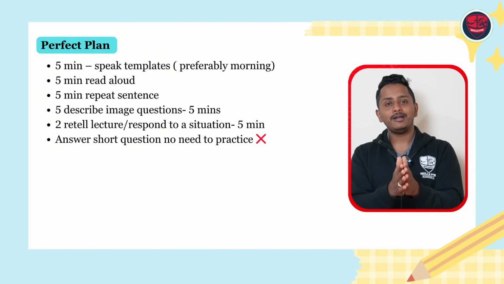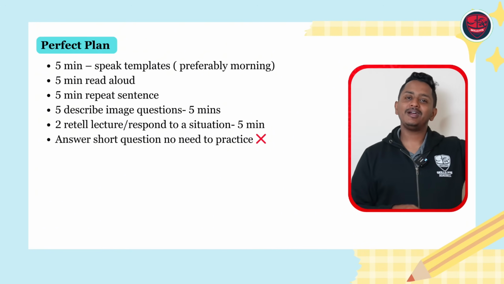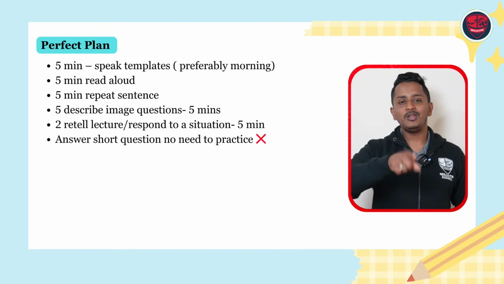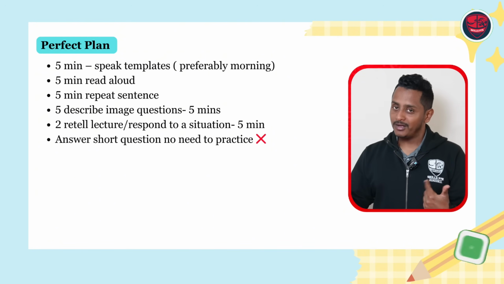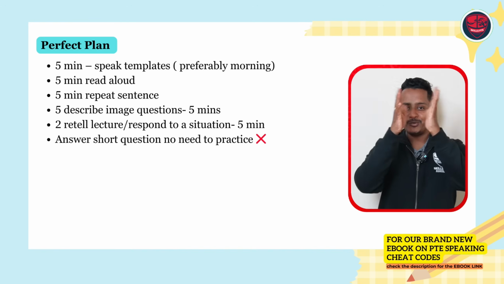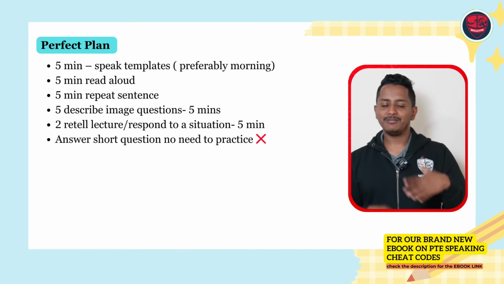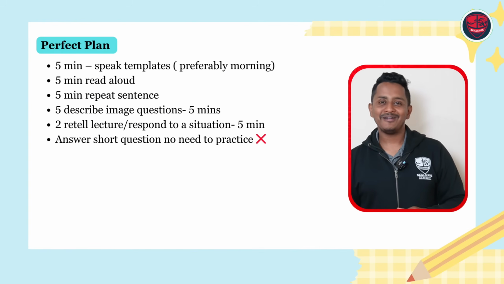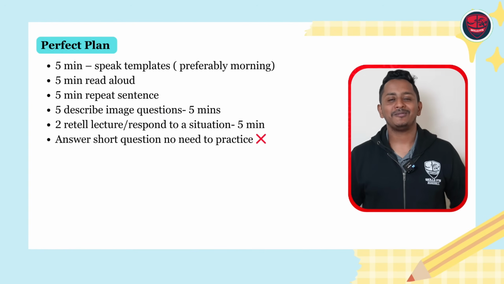It is possible to get 90 with this, provided 1.5 hours you are giving to English improvement. If you don't give English improvement 1.5 hours, here you give 10 hours, also scores will not come up. And also most importantly, whenever you practice this 5 minutes, 5 minutes, 5 minutes, 5 minutes of read aloud, repeat sentence, describe image, retell or respond to situation, turn the TV on, because in the exam it will not be a complete soundproof environment, correct?